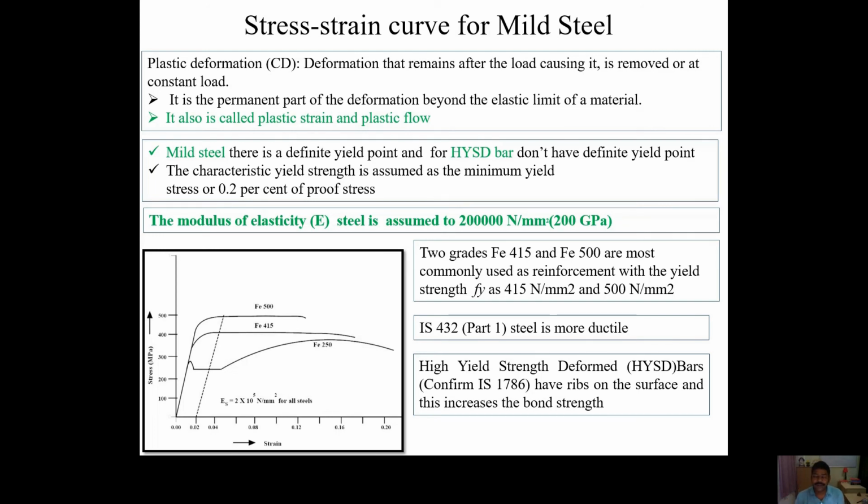From the graph you can see the bottom graph is for Fe250, the second one is Fe415 and the next is Fe500. Since they do not show any yield point, it is very difficult to get the yield strength.